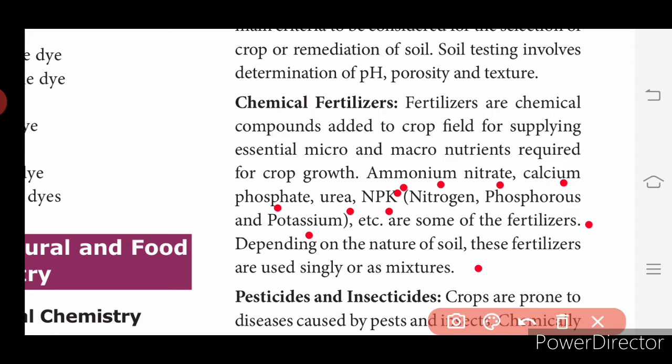The prescribed chemical fertilizers are ammonium nitrate, calcium phosphate, urea and NPK. Depending on the nature of the soil, these four chemical fertilizers are prescribed to farmers.